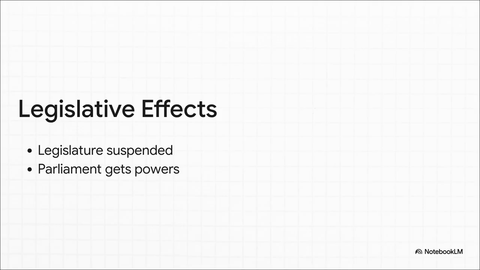Next, legislative effects. State legislature may be dissolved or kept under suspension. Parliament assumes legislative powers of the state. Pay close attention here. There is a very critical difference between dissolved and suspended. Dissolved means the assembly is completely dead, right? Fresh elections must be held. Suspended simply means the assembly is in a state of suspended animation. It can be revived. Never ever confuse these two terms in your constitutional law paper. Suspending the assembly keeps the door open to restore the government if things stabilize.